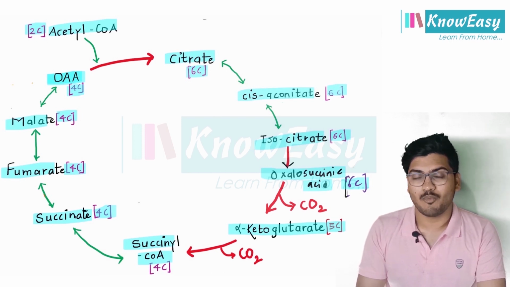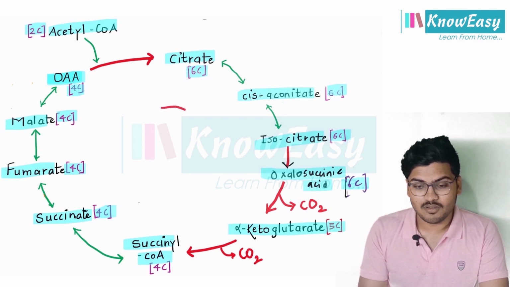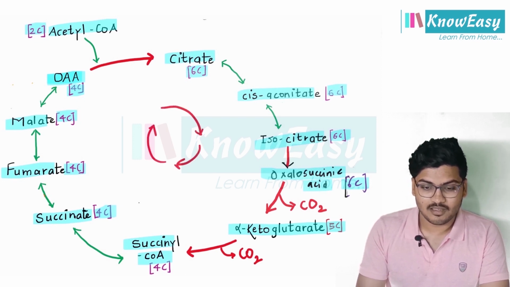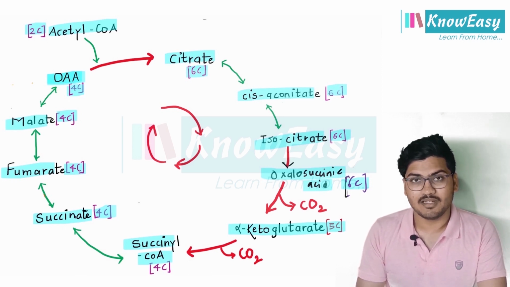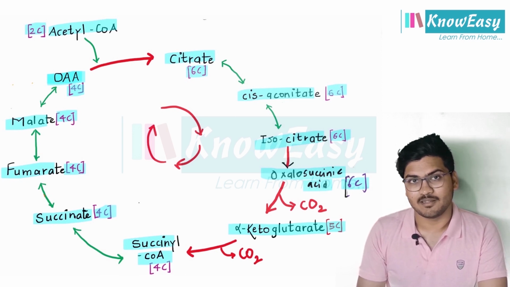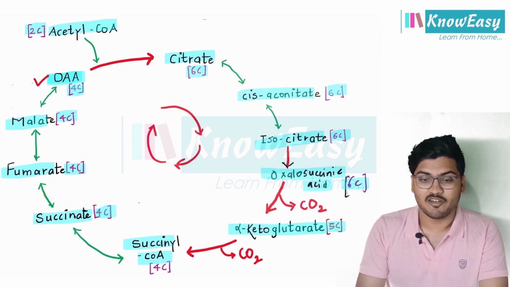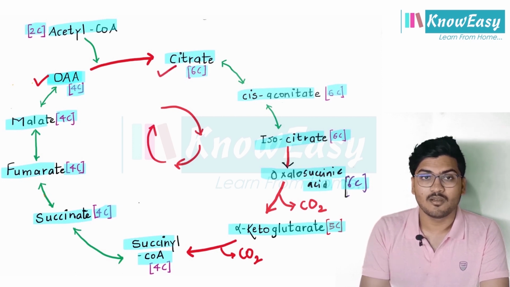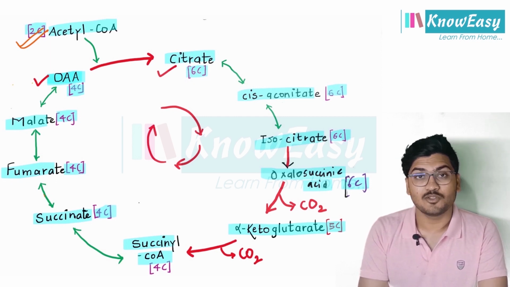Note some important points here. This is a cycle, which occurs again and again, and glycolysis is a pathway. These are all the intermediates of the tricarboxylic acid cycle. The first member of the cycle is oxaloacetic acid, and the first stable compound is citrate. Please take note that acetyl-CoA is not a part of the tricarboxylic acid cycle. It is not an intermediate of the cycle. Clear?